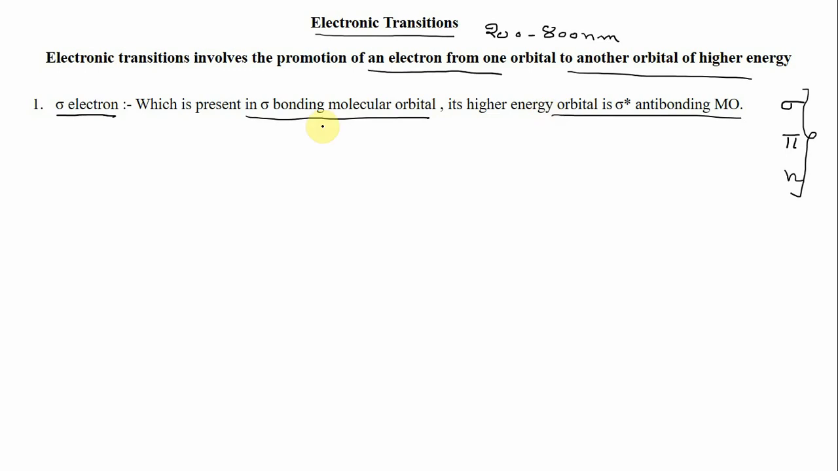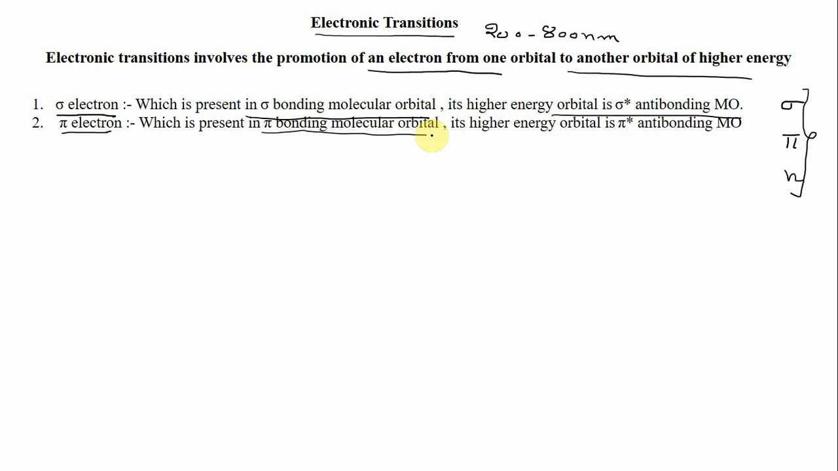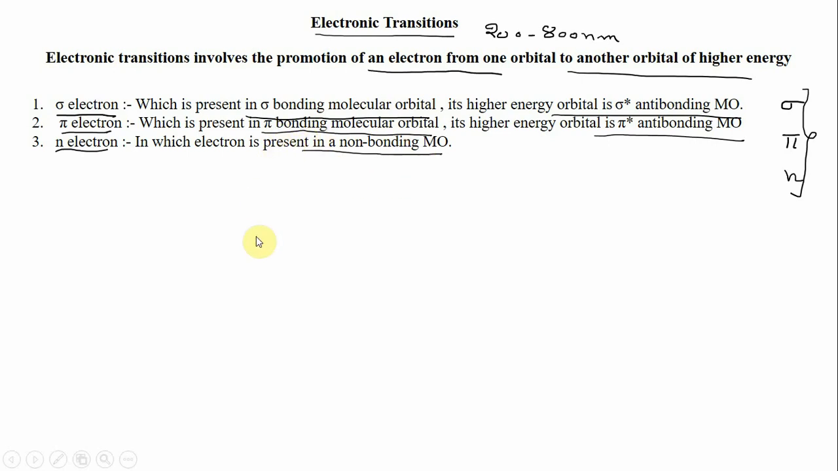Similarly, the electron may be a pi electron, or a non-bonding electron. These non-bonding electrons do not participate in bonding, so they are present as such in a non-bonding molecular orbital, and there is no corresponding anti-bonding molecular orbital, as they do not participate in bonding.